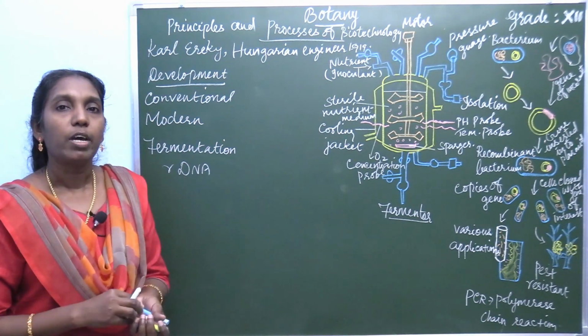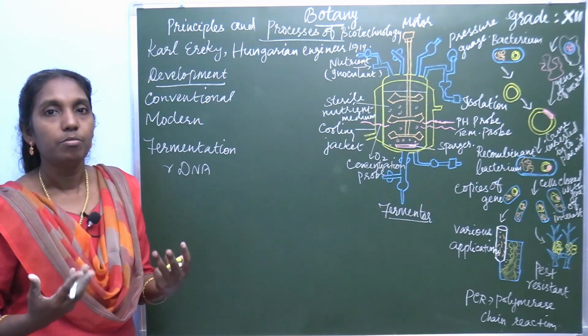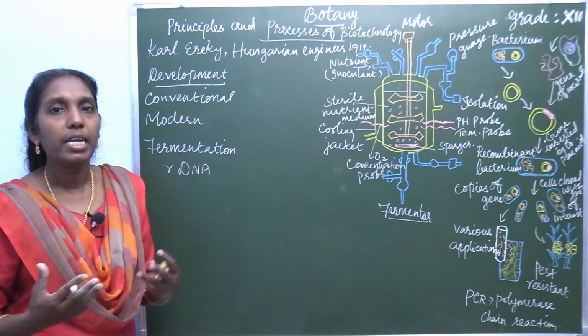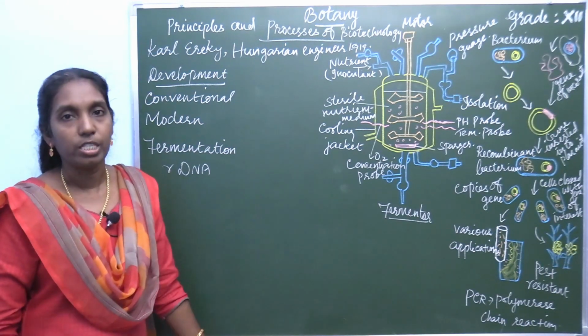And nowadays biotechnology is a billion-dollar business. So many products are produced by this biotechnology.